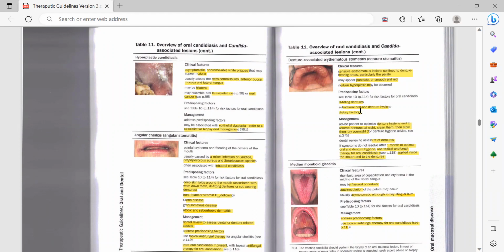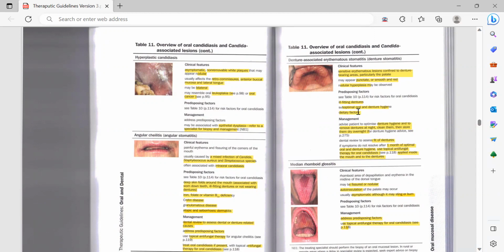Secondly, it could be suboptimal oral and dental hygiene, which means that the patient is not taking the denture out during the night time and not cleaning it with a soft brush and mild soap and keeping it dry overnight. So if the patient is not following this denture hygiene, then it might lead to denture stomatitis.